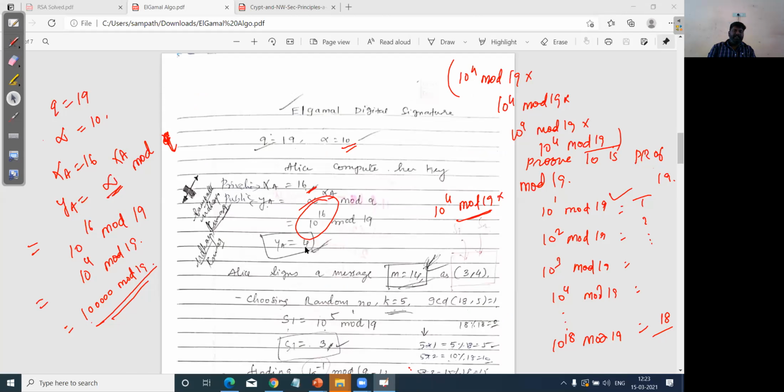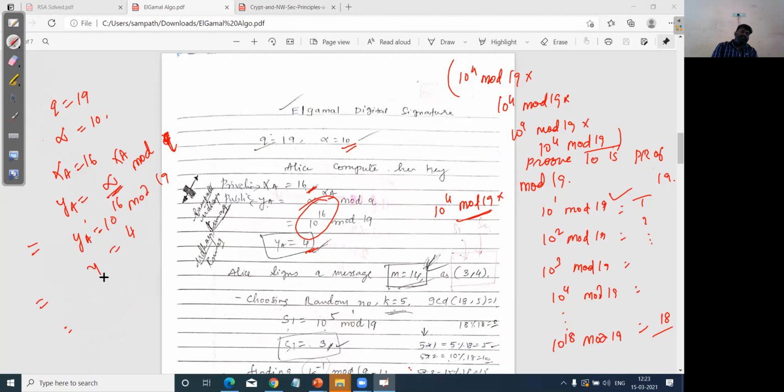So here, once we did the calculations, YA is equal to 4, which is 10 power 16 mod 19. Followed by the next step, M is the plain text which has been put in, and then you can select any random value, k equal to 5.